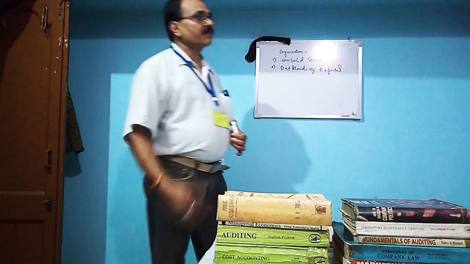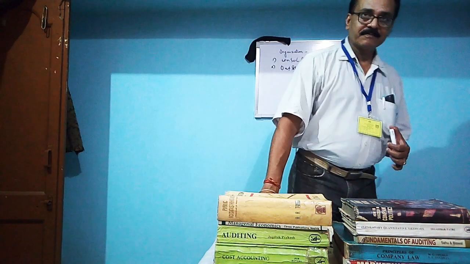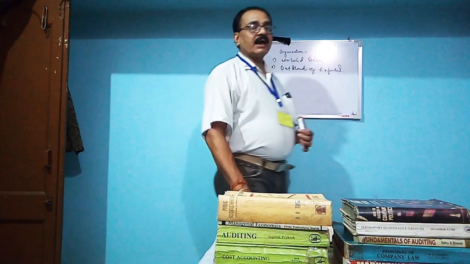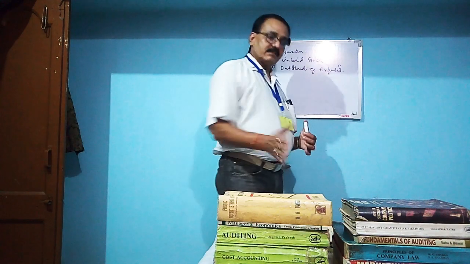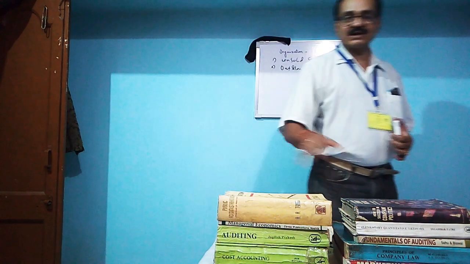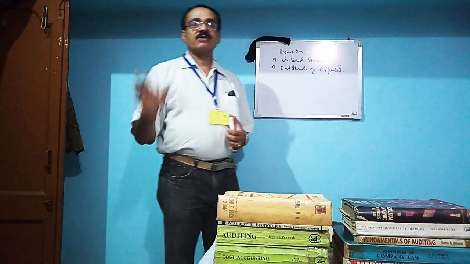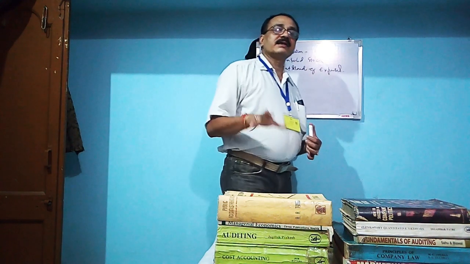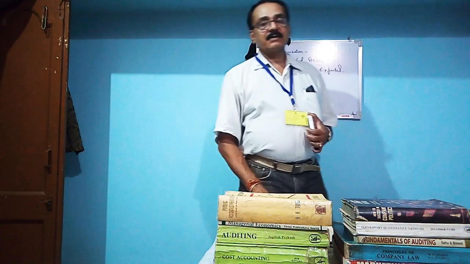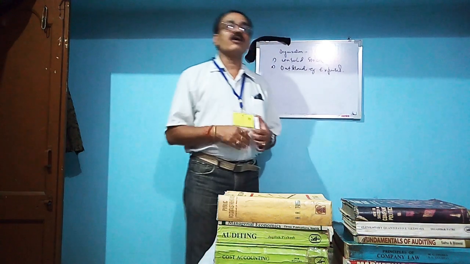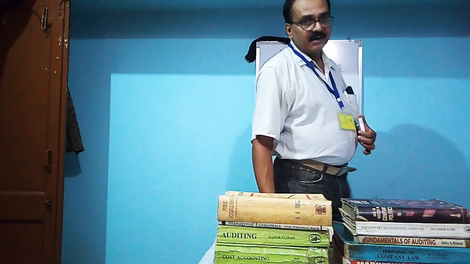Suppose the organization has taken a building on rent, and as this is the month of May and our previous month was April, supposing an organization is not in a position to pay the rent for the month of April 2020, but the landowner or the landlord was supposed to be paid within the month of April.